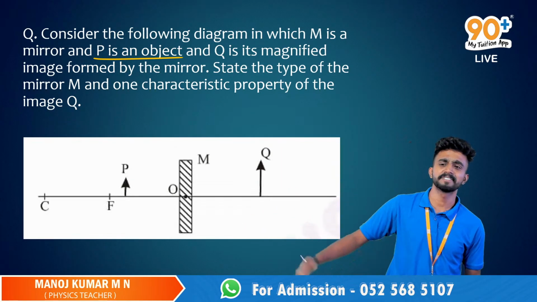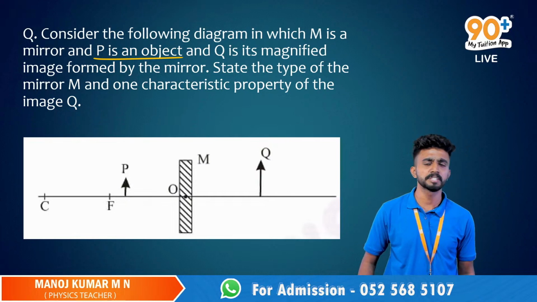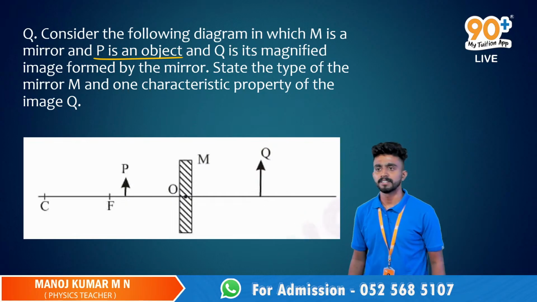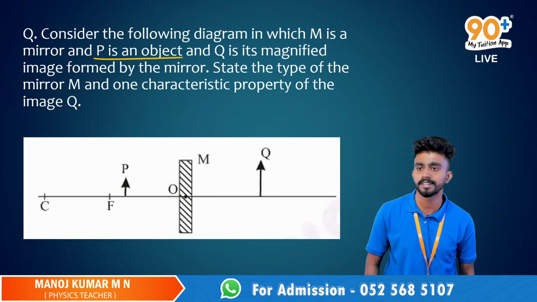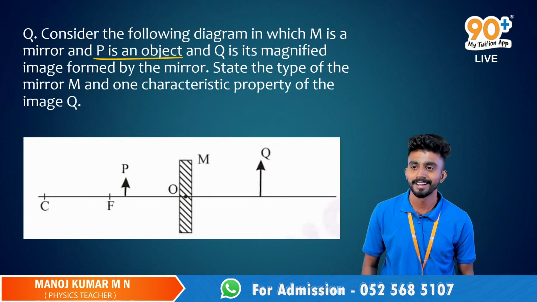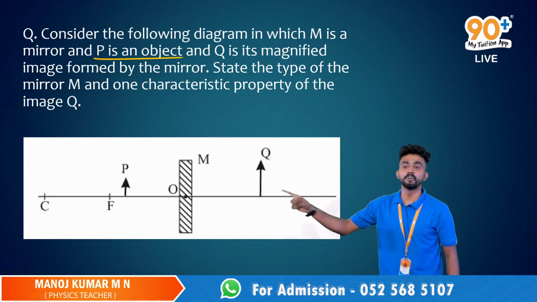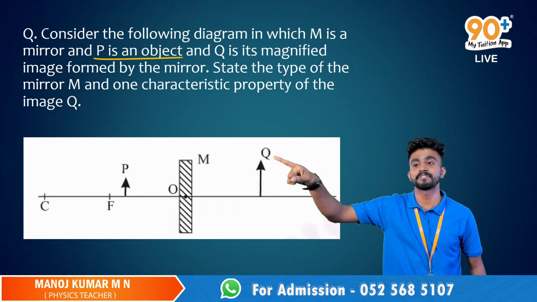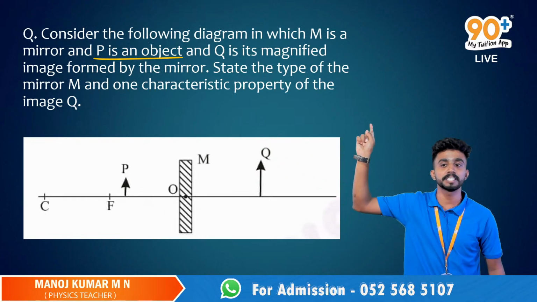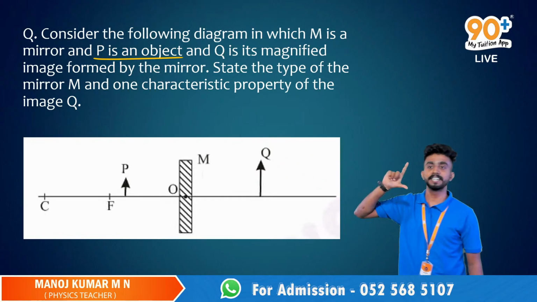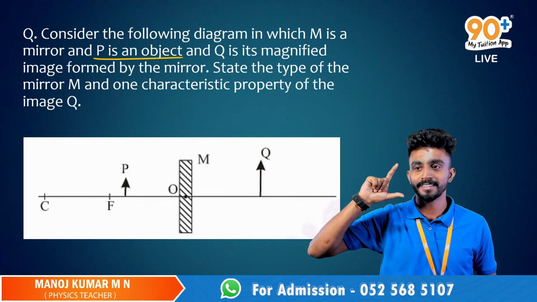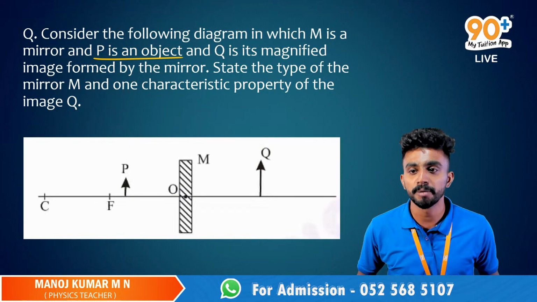So the left side. In case of a convex mirror also it will be on the left side, right? In front of the mirror we consider it the left side itself. Yes, but according to image formation, we won't get an enlarged image in the case of a convex mirror. In a convex mirror it will always be a diminished image, right? Yes, very good.